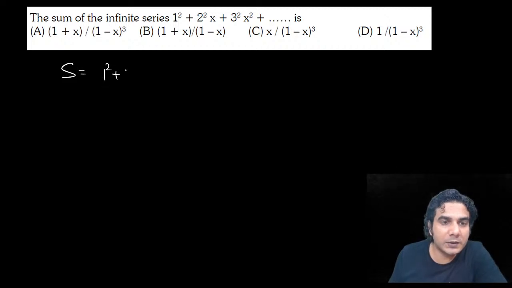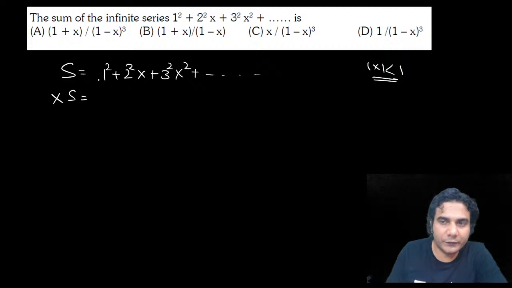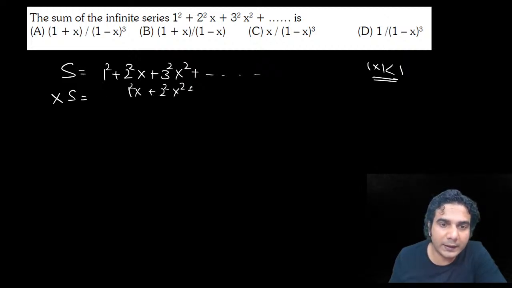1 square plus 2 square x plus 3 square x square and so on. Keep writing infinite number of terms. Mod of x must be less than 1, although it is not given, but we have to assume it. It will be given in the question if it comes in the exam. In practice session, I just forgot to add this, but consider, because it's an infinite series, x must be less than 1. All right. So if you multiply it by x, it is going to be 1 square x plus 2 square x square and so on, all right?